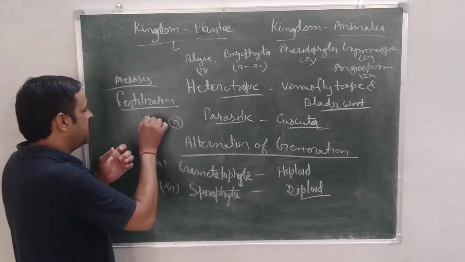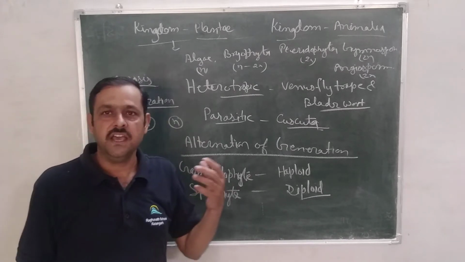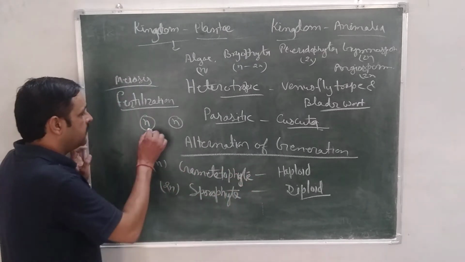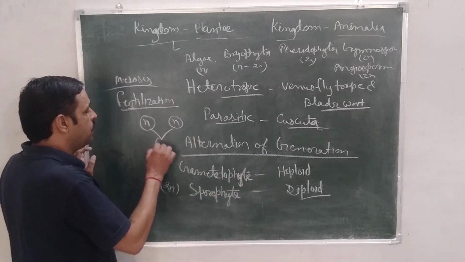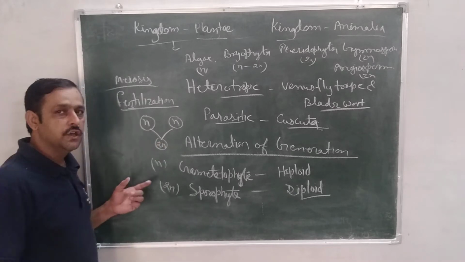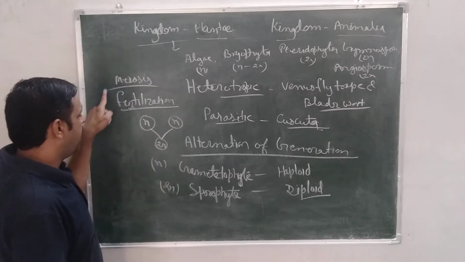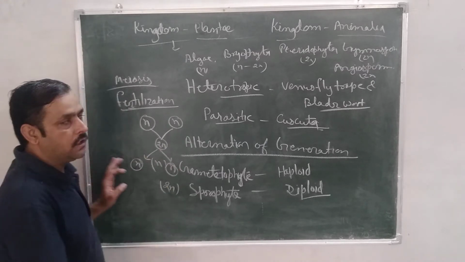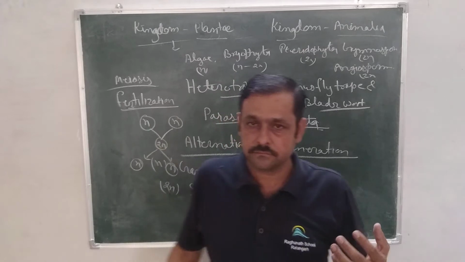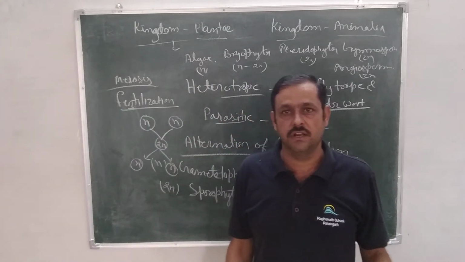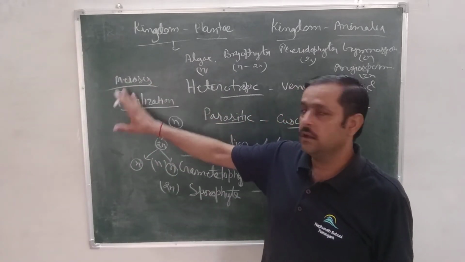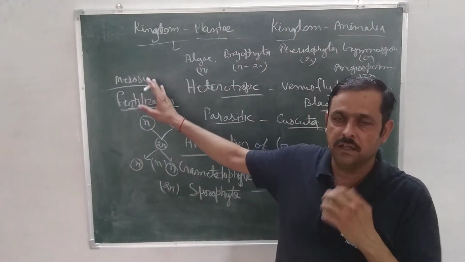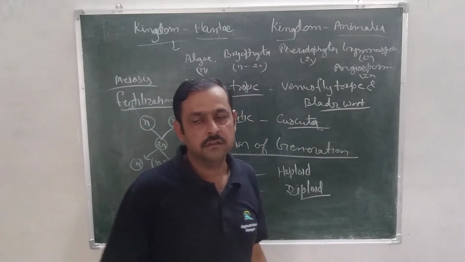Then two cells become gametes or behave like gametes. After that, they fertilize or fuse and make the sporophytic stage, and then meiosis comes and they come again to their main gametophyte stage. This is called alternation of generation. So we study only this part here in Kingdom Plantae. In detail we will study in the third chapter.